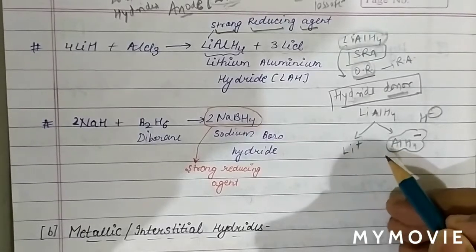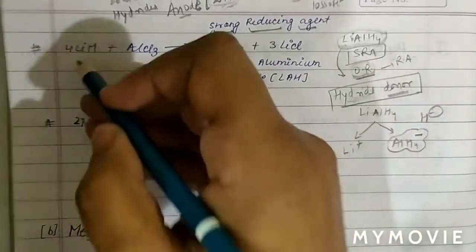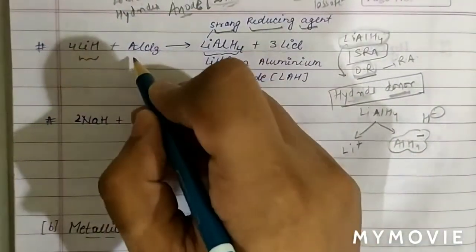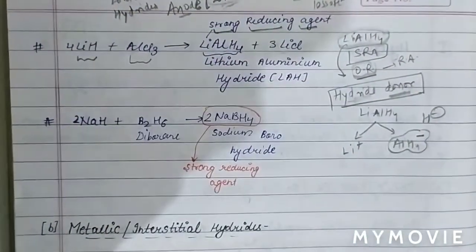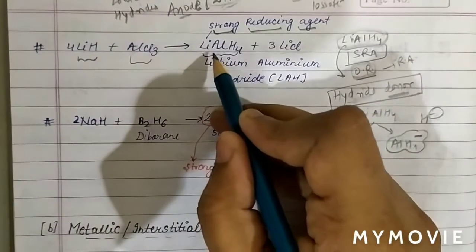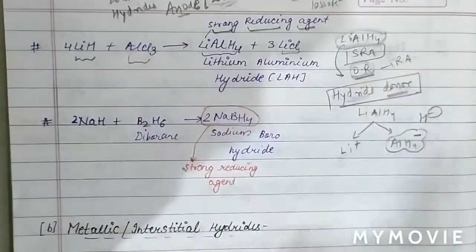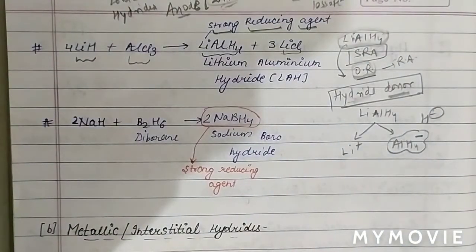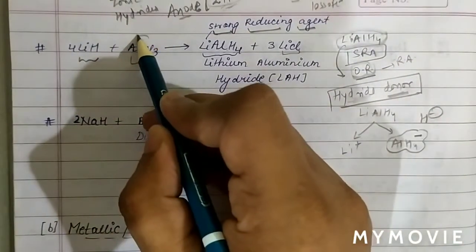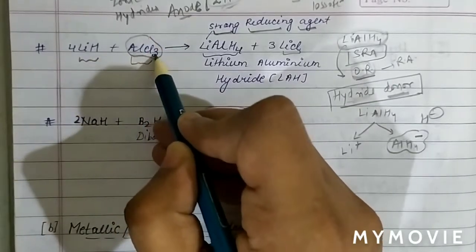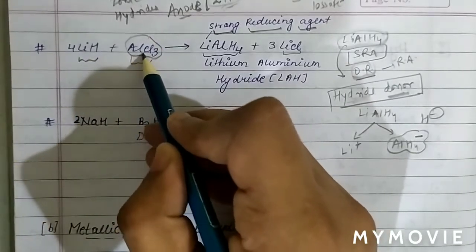See the preparation of lithium aluminum hydride. When lithium hydride is mixed with AlCl3, it forms lithium aluminum hydride and LiCl. We also know about AlCl3: anhydrous AlCl3 is used as a Friedel-Crafts catalyst.